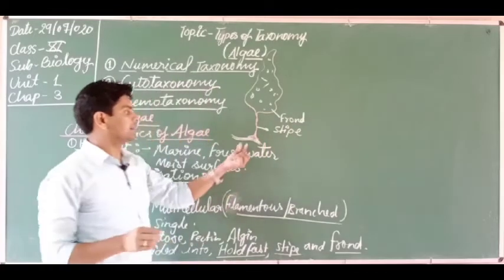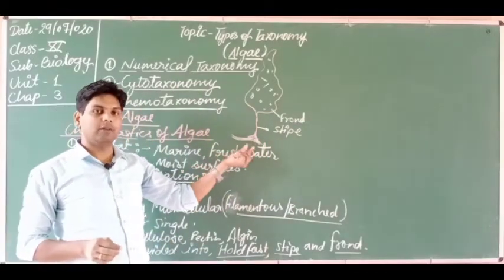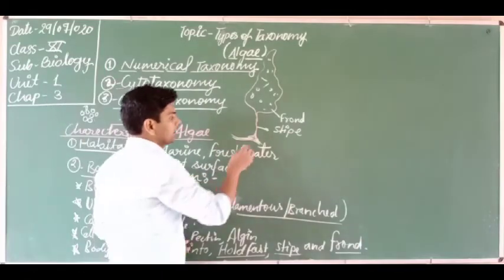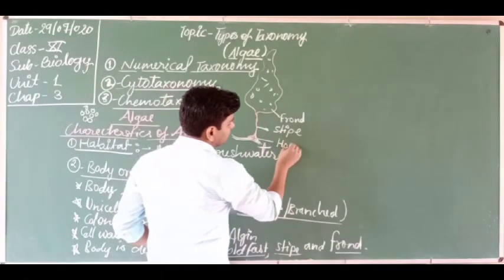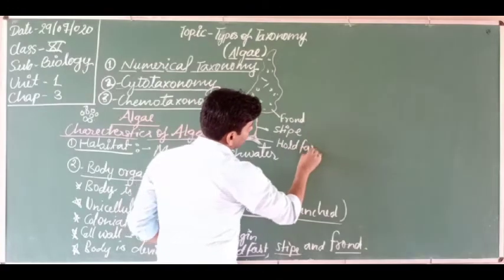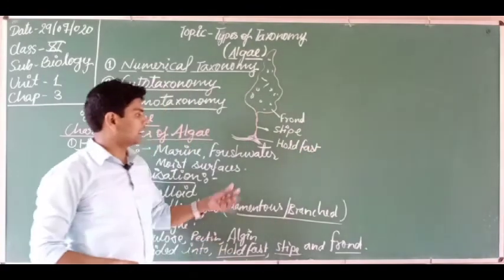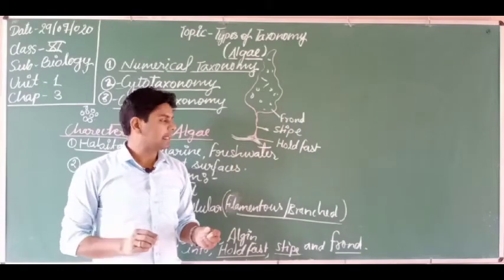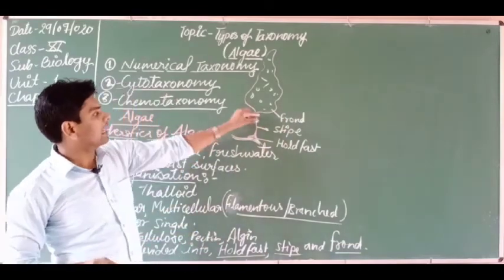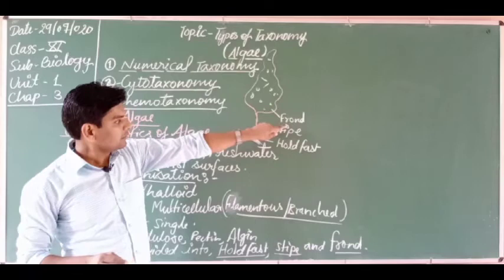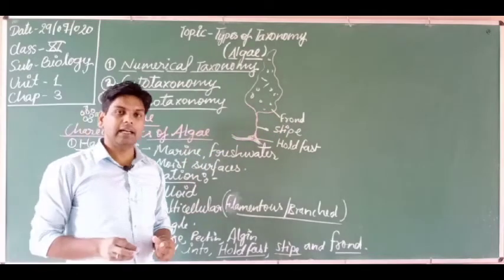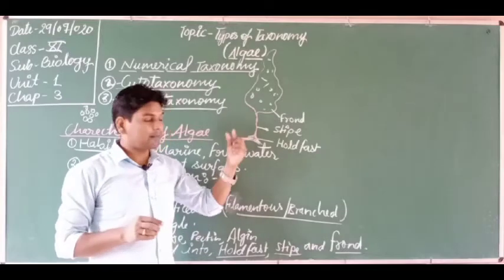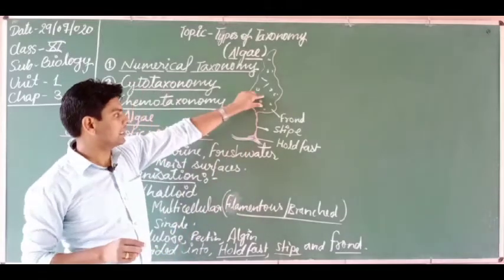And this is the base by which it is attached on the surface of rocks or any other surface or substratum. This is known as hold fast. Okay, so you are looking here that this is hold fast, stipe and frond. Suppose it is asked, what is frond? The frond is the uppermost part of the algae which performs the photosynthesis process because it is green in color.